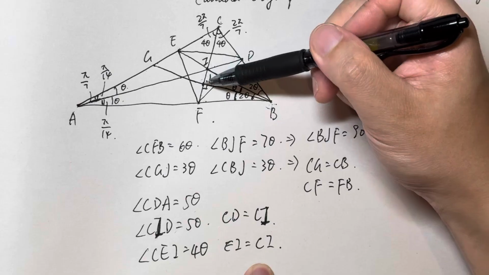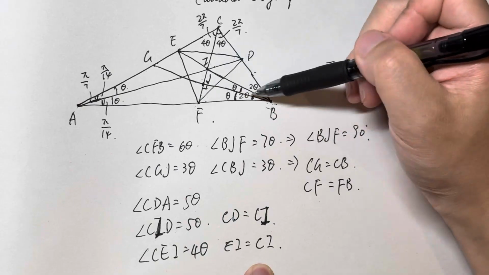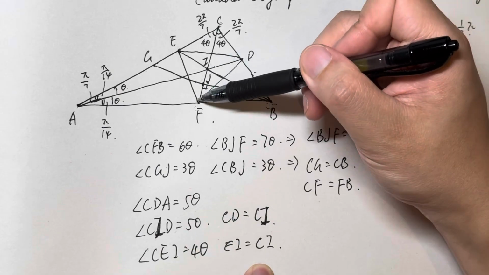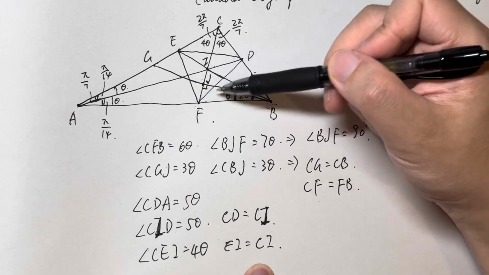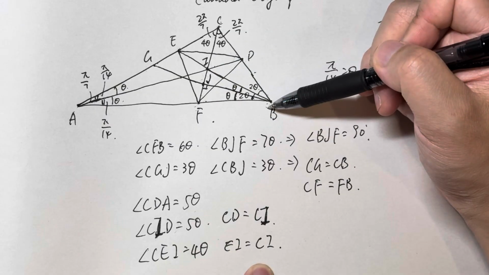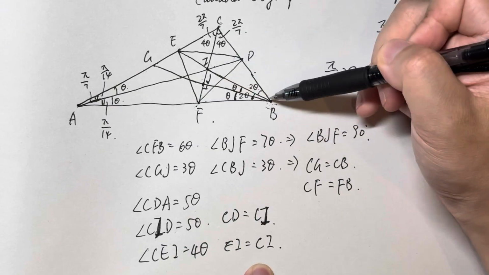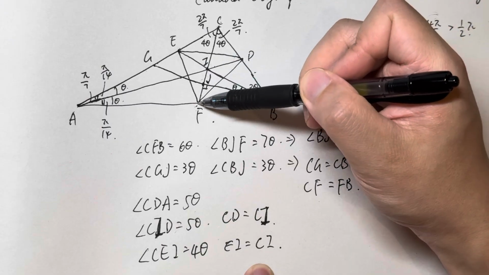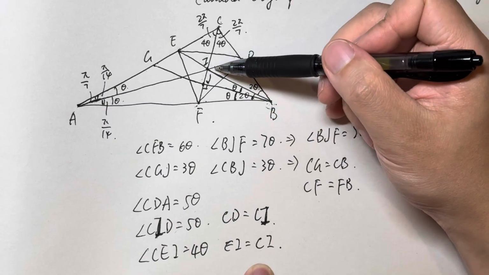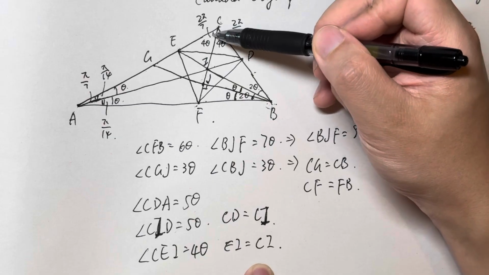Because this is an angle bisector and it's perpendicular to IF. So the triangle IFB is an isosceles triangle, which means the angle FIB equals angle IFB equals 6 theta. So this is 6 theta, this is 4 theta.